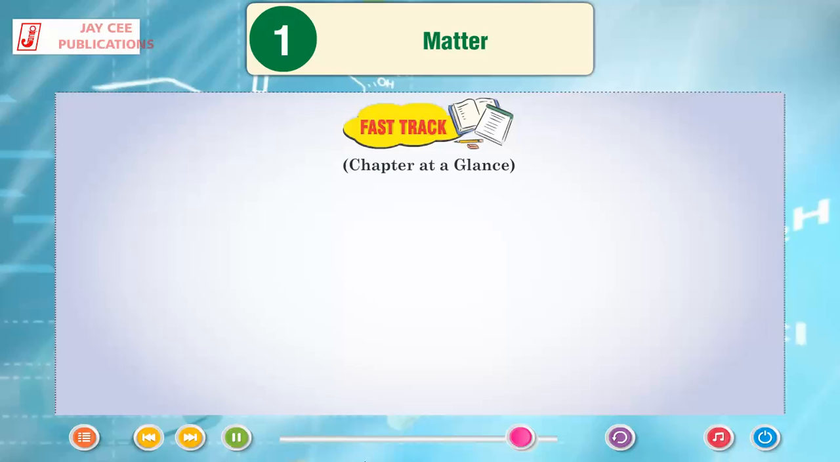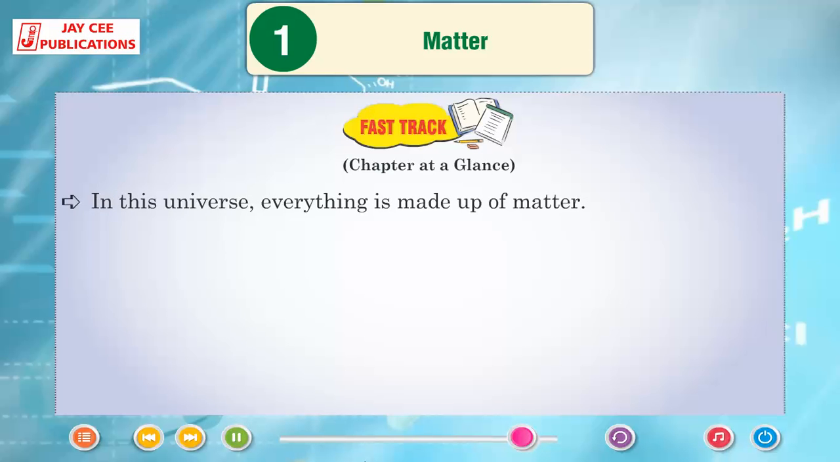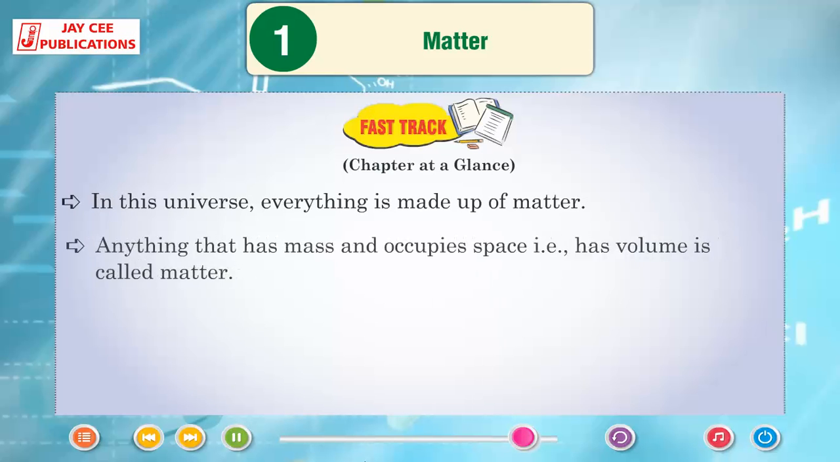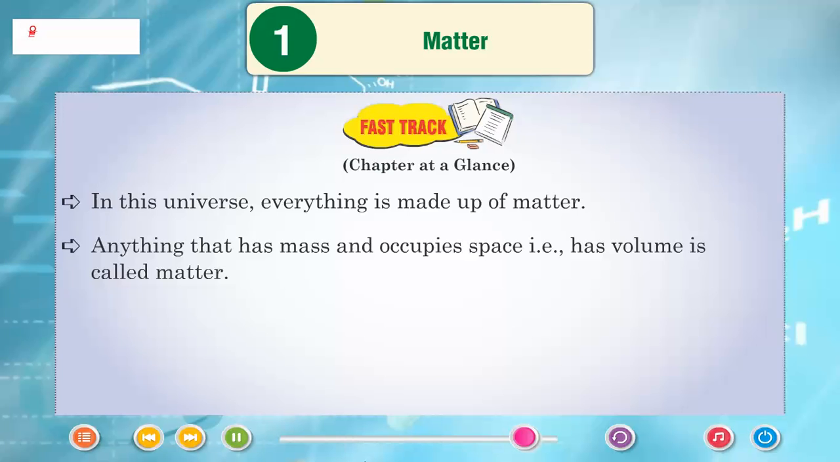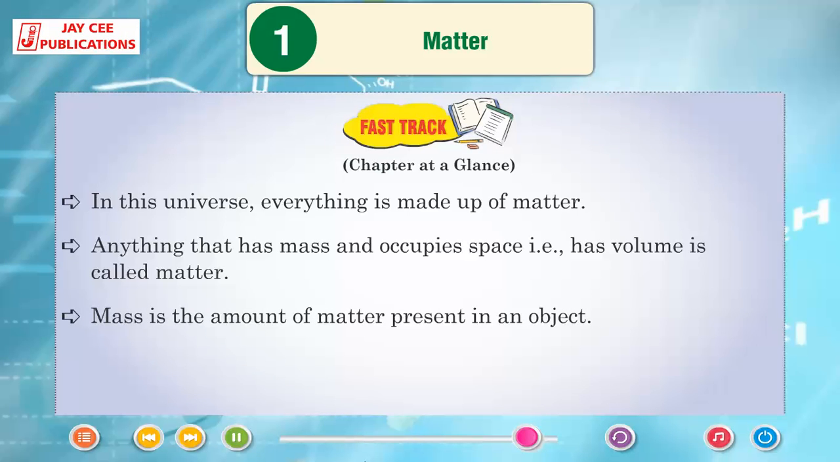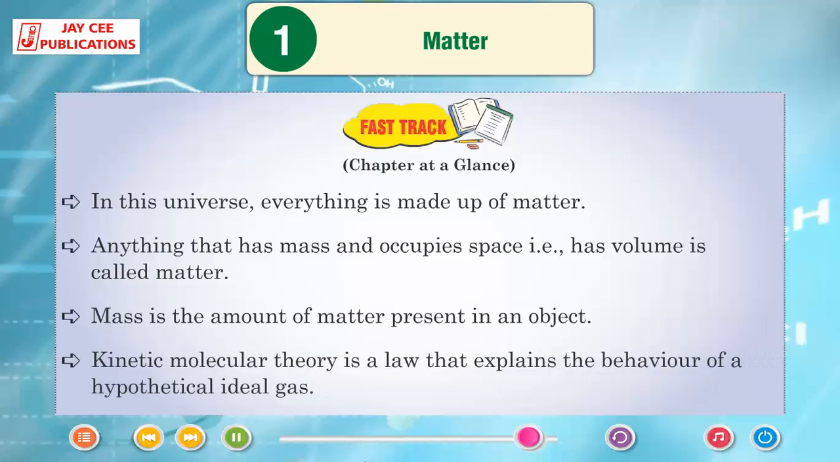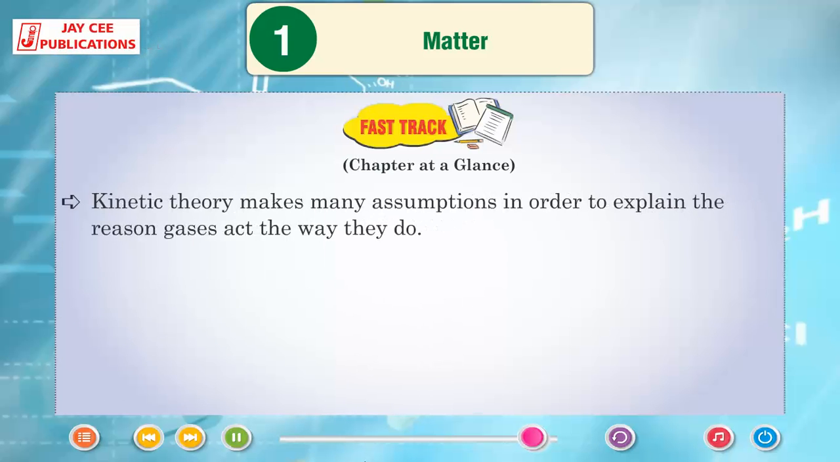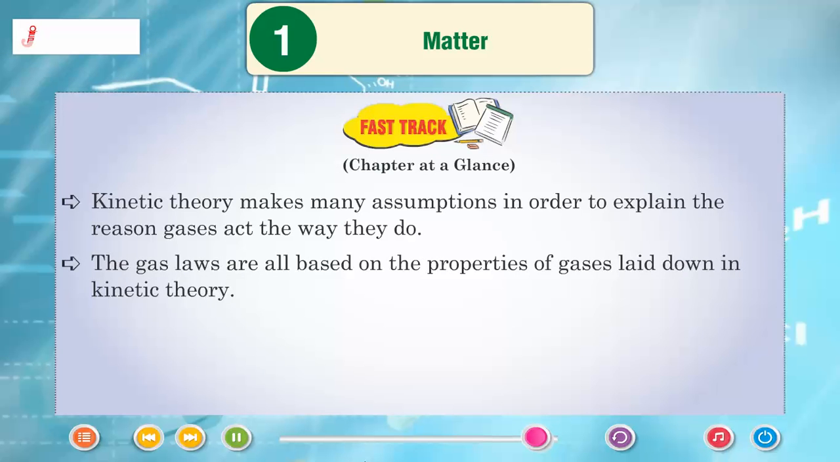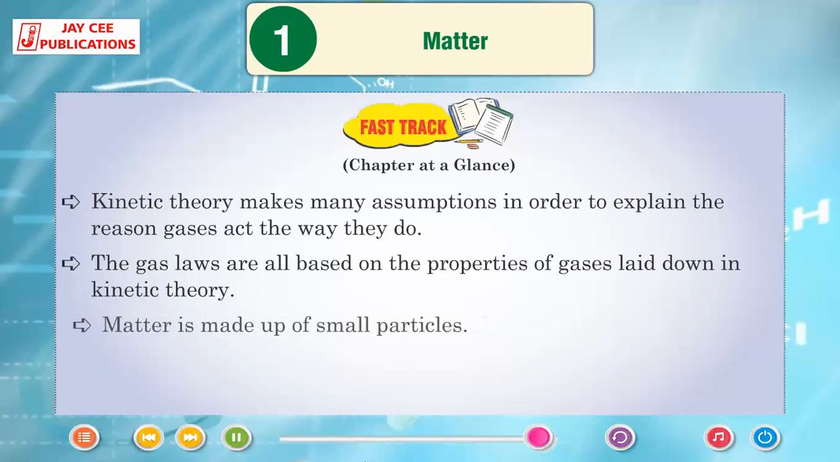Fast track. Chapter at a glance. In this universe, everything is made up of matter. Anything that has mass and occupies space, that is, has volume, is called matter. Mass is the amount of matter present in an object. Kinetic molecular theory is a law that explains the behavior of a hypothetical ideal gas. Kinetic theory makes many assumptions in order to explain the reason gases act the way they do. The gas laws are all based on the properties of gases laid down in kinetic theory.